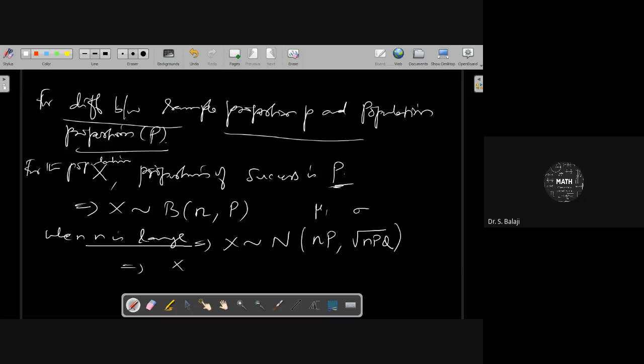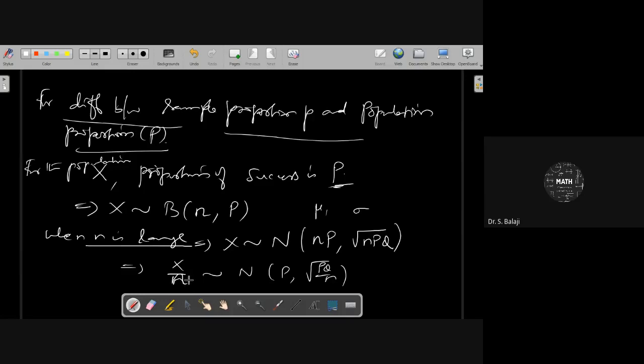From this, if you divide by n, that gives N of P comma square root of PQ by n. Here X is the count from the sample, and you are dividing by the number of trials, the number of items.